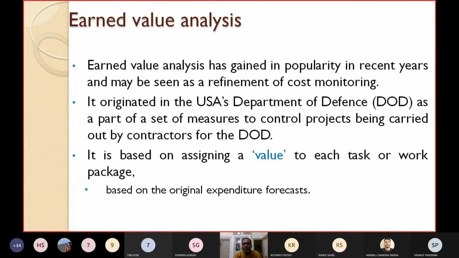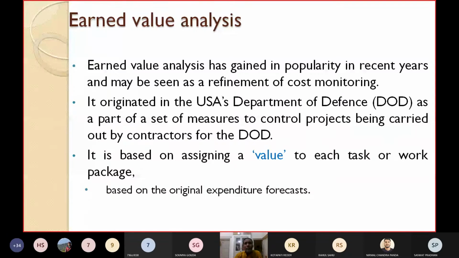Originally you forecast that this much expenditure has to be made in your project, so based on that forecast you assign a value to each of the tasks or the whole work. Let's take an analogy for earned value analysis. You know that civil contractors who build buildings make some contracts.